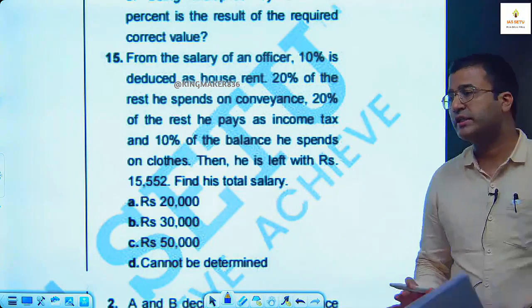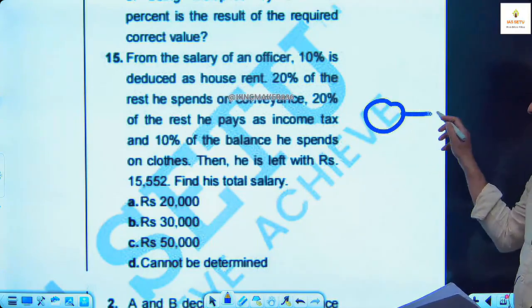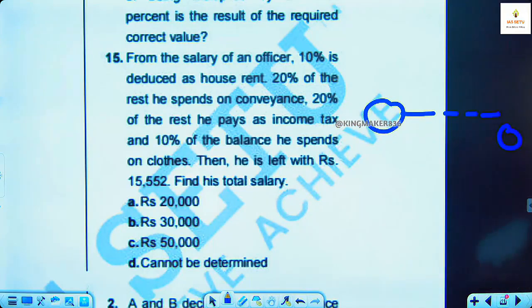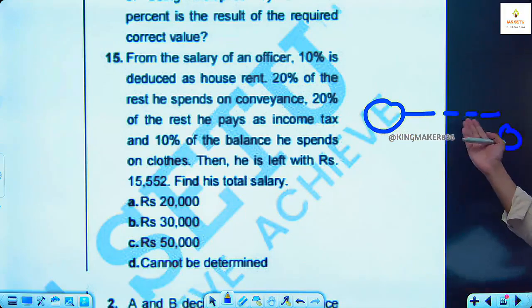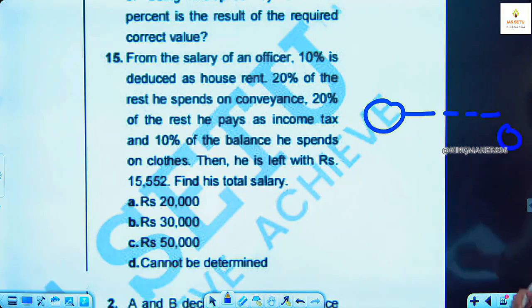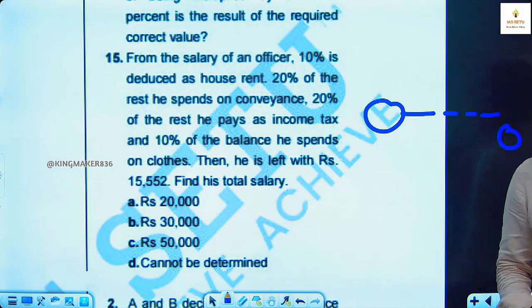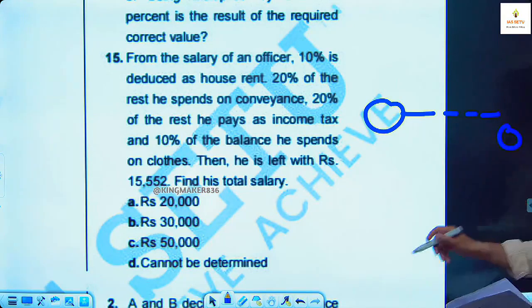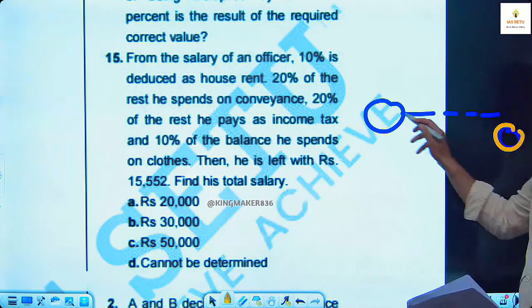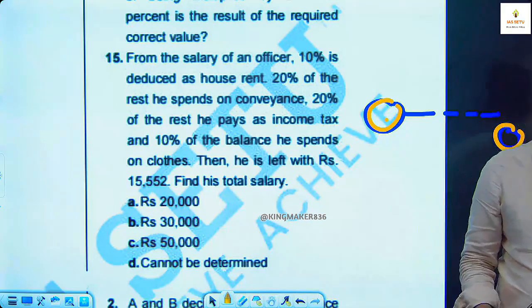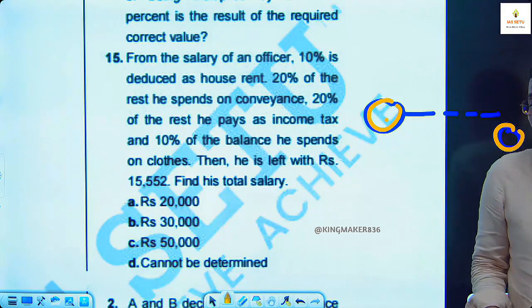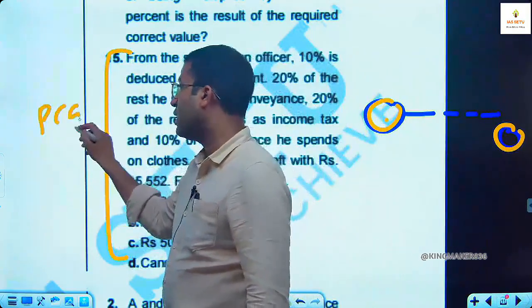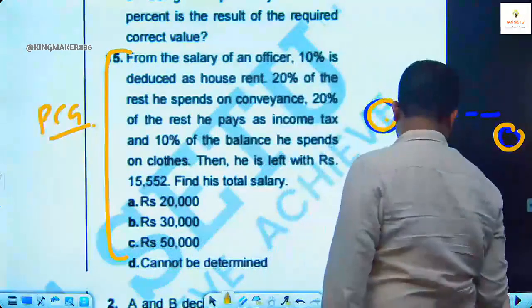See, generally the question is: total salary is given and these are the expenditures given and the remaining salary is asked. ठीक है, होना तो ये चाहिए कि total salary दे दो and then you tell like these are the expenditure and you ask remaining salary, which is easy to manage. But sometimes to increase the difficulty level, examiner make the question reverse. In this particular question, remaining salary is given and the total salary is asked. So here for this question number 15, we will use PCG, and I tell you how PCG will help for this question.